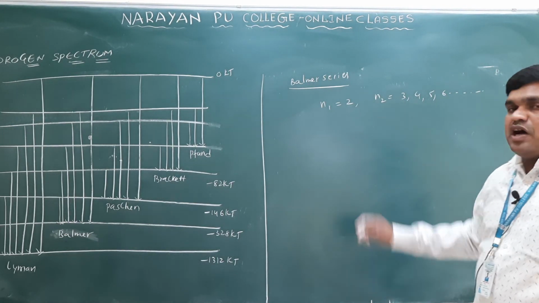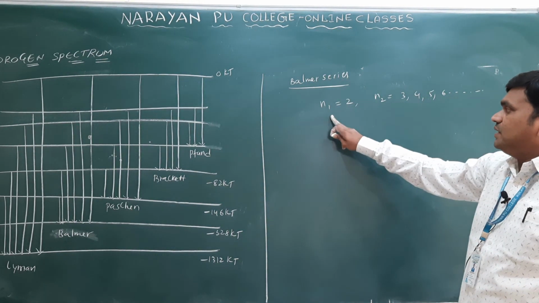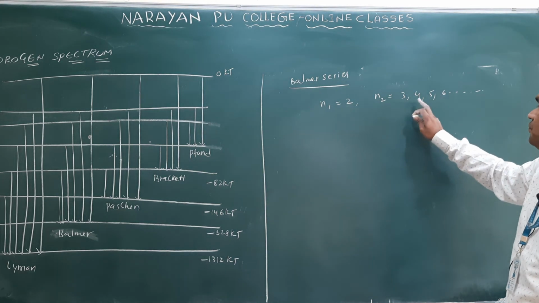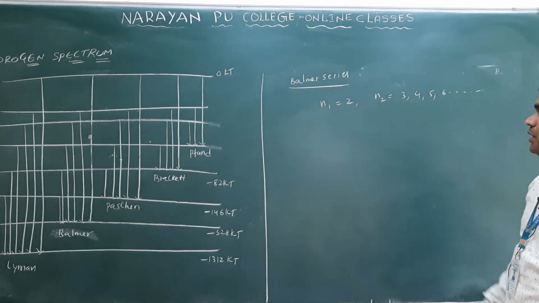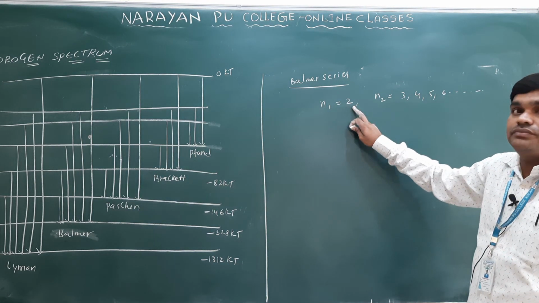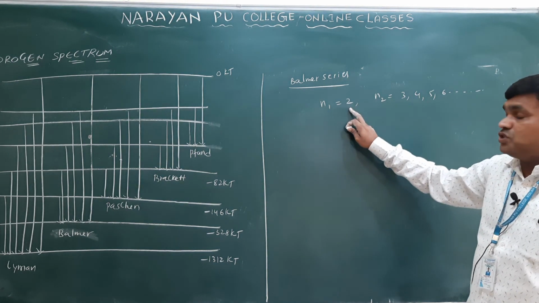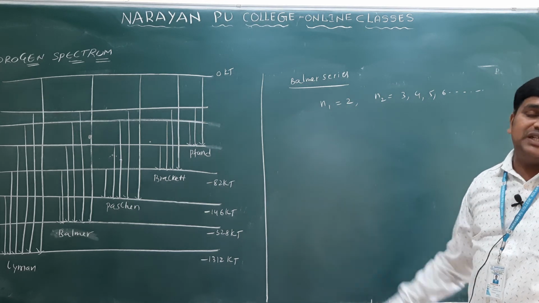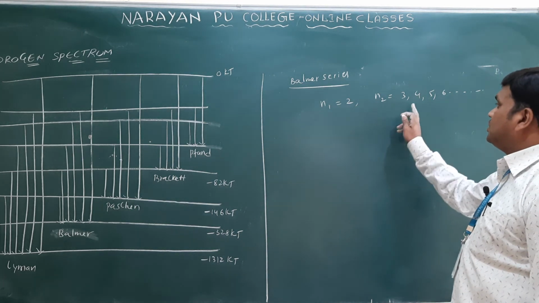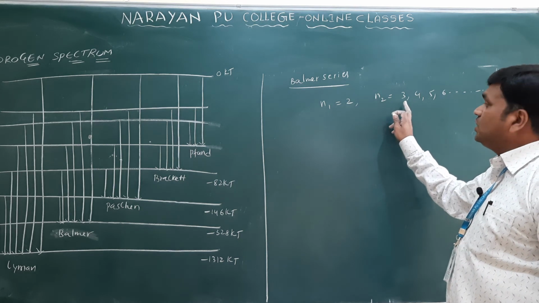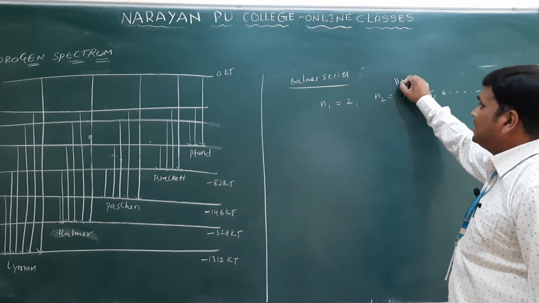So here I am taking the Balmer series only. For the Balmer series, N1 is equal to 2 and N2 is equal to 3, 4, 5, 6 and so on. So what are the possibilities here? The electron may jump from 3 to 2, or 4 to 2, 5 to 2, and one more, 6 to 2. Suppose the electron jumps from N2 = 3 to 2, this is called H alpha only.